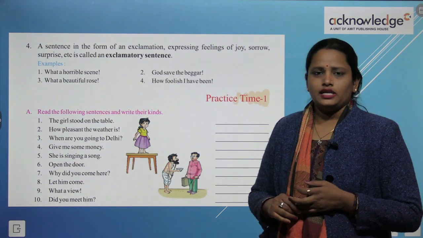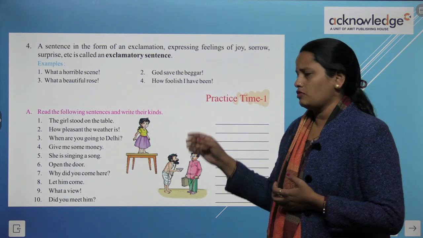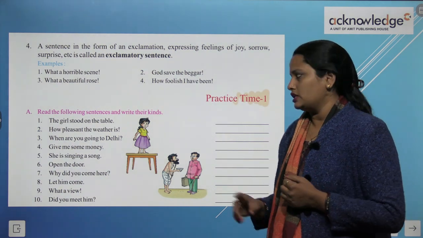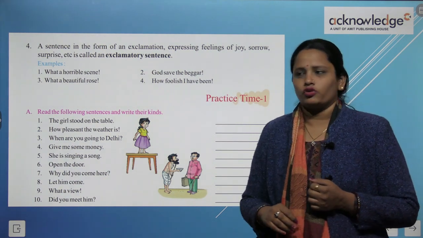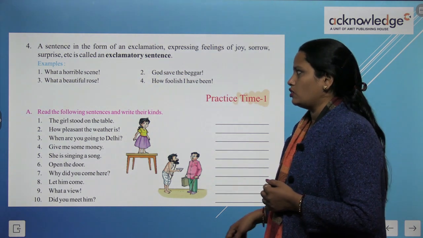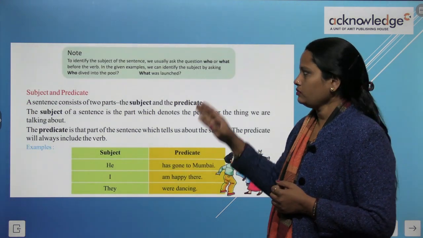When are you going to Delhi? Interrogative sentence. Give me some money. Imperative sentence. So children, we have done 4 of the questions here. The rest of the questions are your homework. You have to do them on your own.